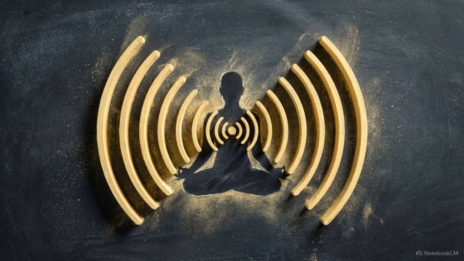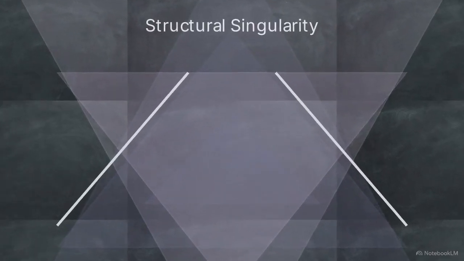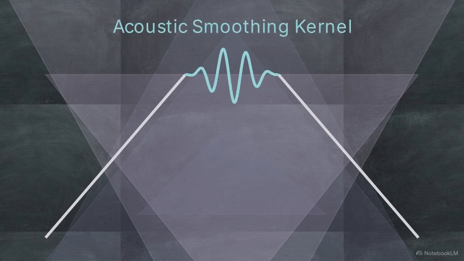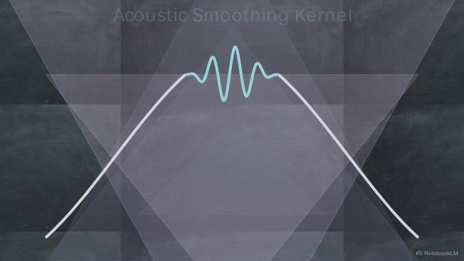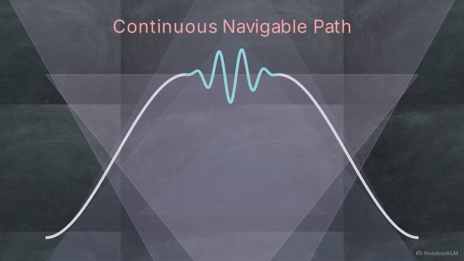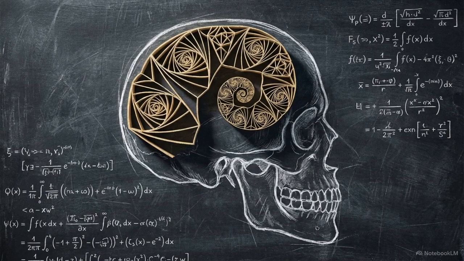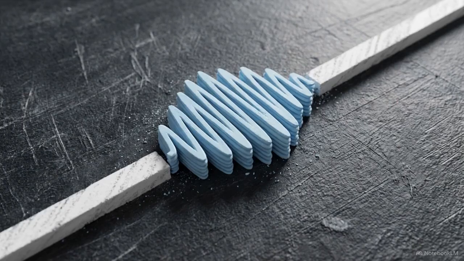To bridge these gaps, ancient traditions utilize bija mantras. These are not semantic words, but pure vibrational forms. The bija mantra acts as a vibrational bridge. As a continuous wave, it provides the necessary frequency to navigate a specific geometric singularity. This acoustic frequency acts as a smoothing kernel, making the discontinuous gap traversable. This resonance entrains the brain's fractal oscillatory system, tuning the biological resonators to the frequency required to consciously cross the geometric gateway. Acoustic smoothing kernels provide the bridge necessary to make geometric discontinuity navigable without causing systemic collapse.